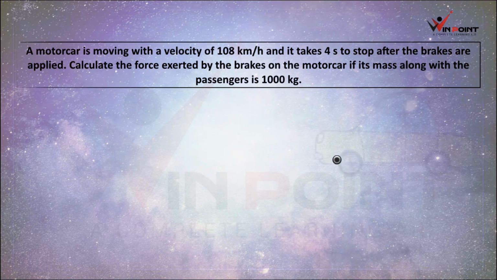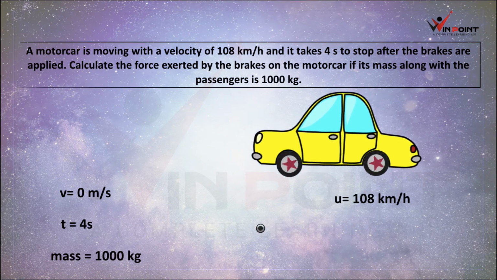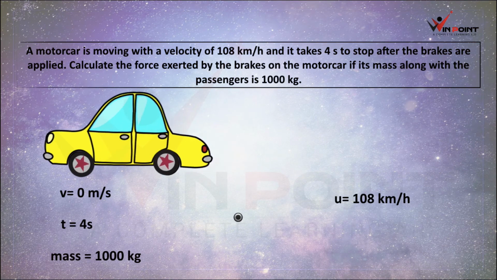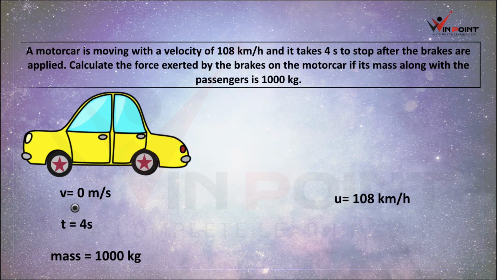The mass is given, there's a car, and this car is moving, and after some time because of the brake it is stopping. It is stopping means the final velocity will be 0 meter per second. It is stopping within 4 seconds and mass is 1000 kg and the initial velocity, the car was moving with a velocity of 108 km per hour. We need to find the force applied by the brakes. How can we find that? There's an equation for force, F equal to ma, right?